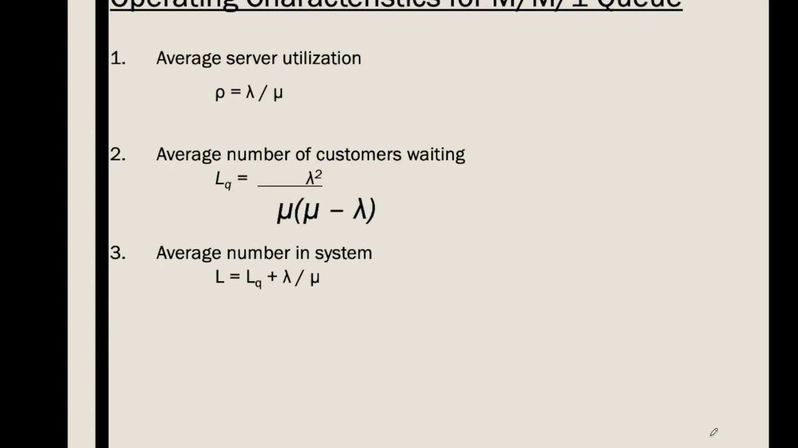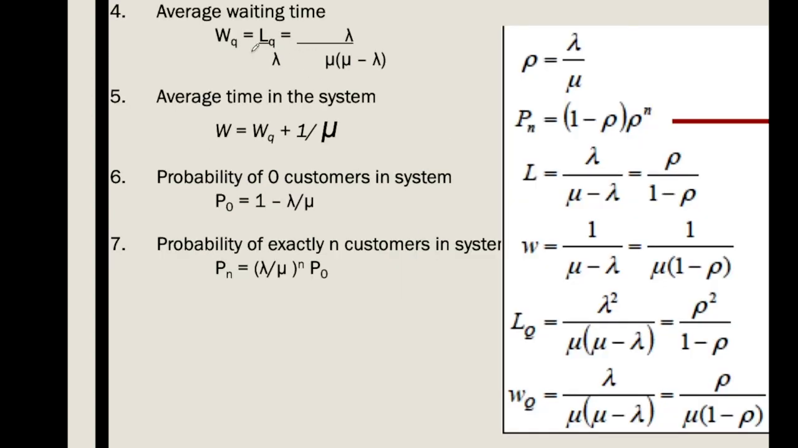If we write it in a single summary, rho, which is also known as server utilization, is lambda by mu. The average number of customers waiting in the queue is lambda square by mu into mu minus lambda. The average number of customers in the system is rho by 1 minus rho, or lambda by mu minus lambda. The average waiting time in the queue is lambda by mu into mu minus lambda. I have just given a snapshot here.